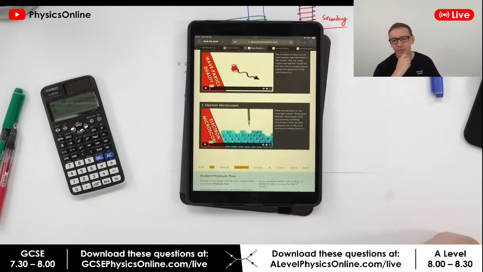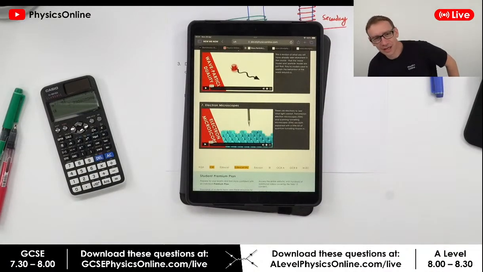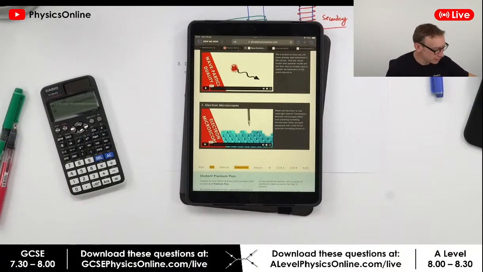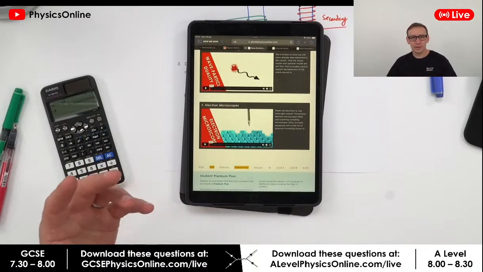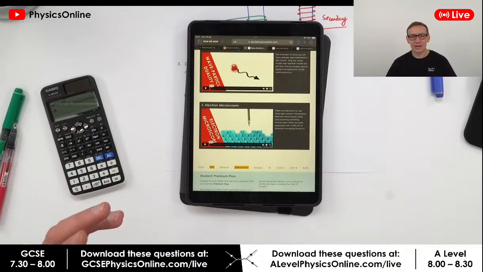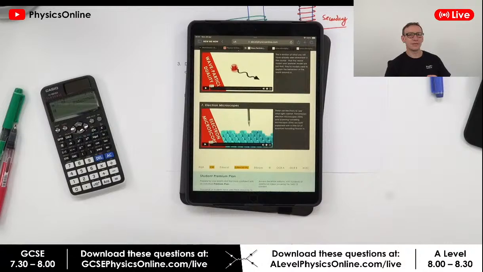How do you work out the grade boundaries for A-level physics? Because they do seem inconsistent. Yeah, every year the grade boundaries do change, and they base it on the cohort of students that come through, and sometimes you get a really difficult paper. If there's a difficult paper, then everybody finds it difficult, and that means it's going to have quite low grade boundaries. But don't worry about them too much. If you find the grade boundaries by Googling them, then give yourself the marks, because if you're self-marking your work, it's often hard to judge if you have the correct answer and what an examiner would have actually given you.